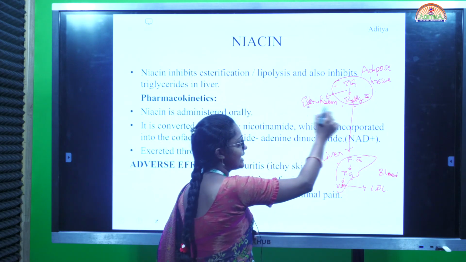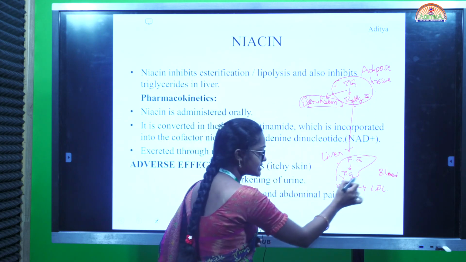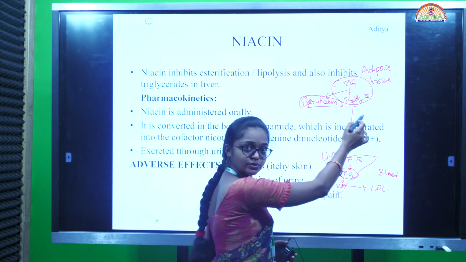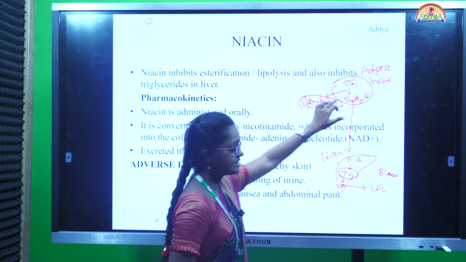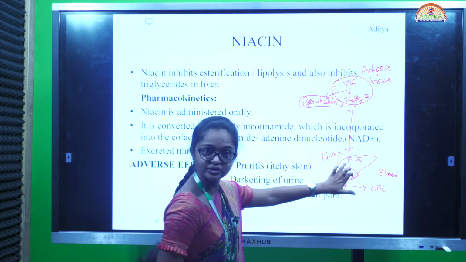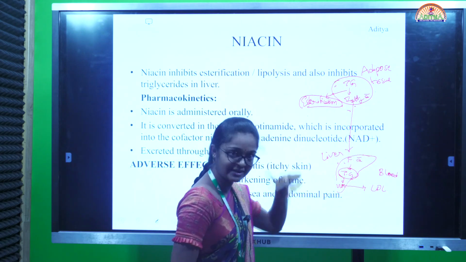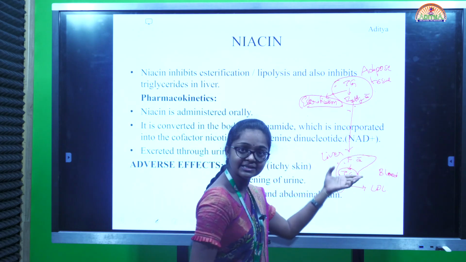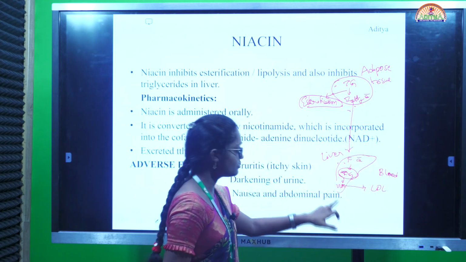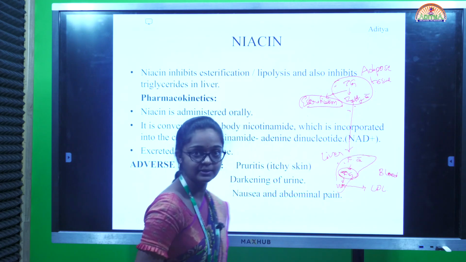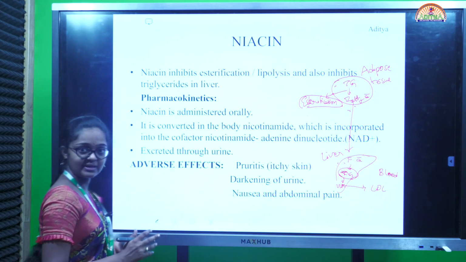it inhibits the esterification as well as triglycerides in the liver, so that there is no conversion of triglycerides into fatty acid. If it is converted, if it enters the fatty acid in liver, then what happens? With nicotinic acid administration, triglyceride is blocked, so that there is no formation of VLDL and no release of LDL levels into the blood. Okay, this is the mechanism of action.